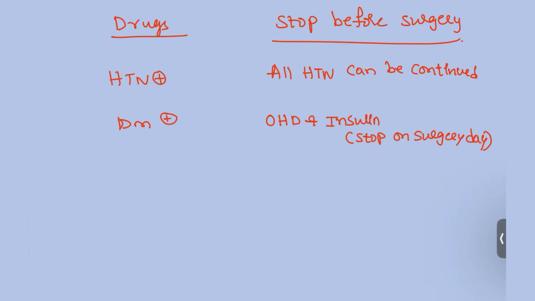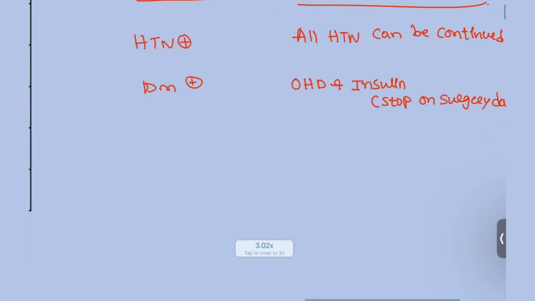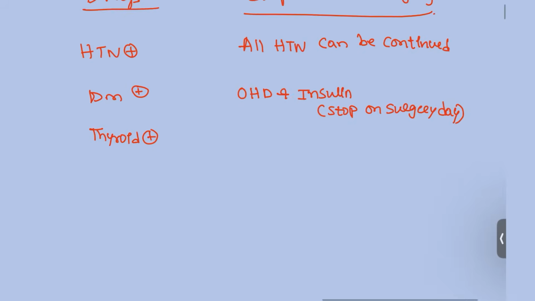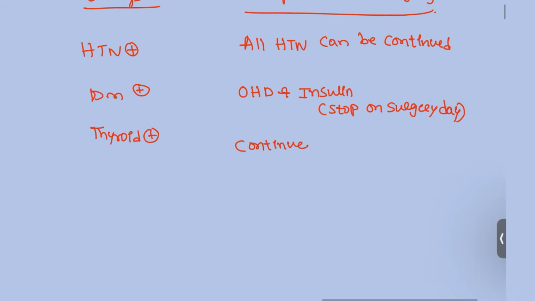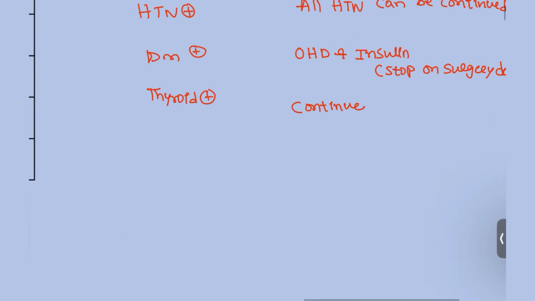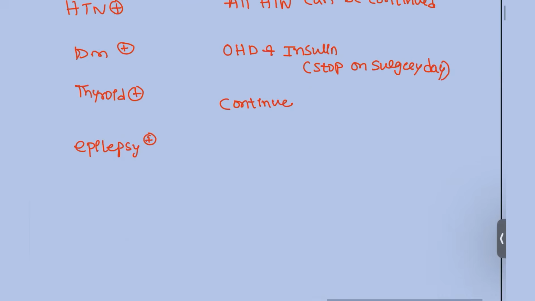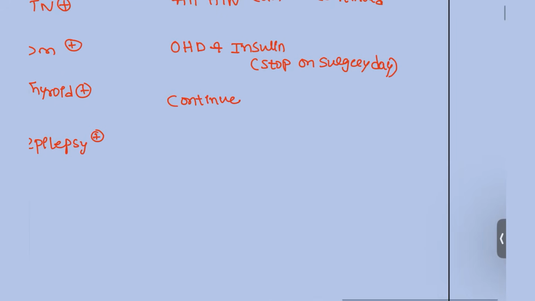Next, patients suffering from thyroid conditions. There is a risk of thyroid storm, so for this patient also we can continue the drugs. Next, moving on to epilepsy: these drugs are all CNS drugs and cross the blood-brain barrier. For this patient also we can continue.